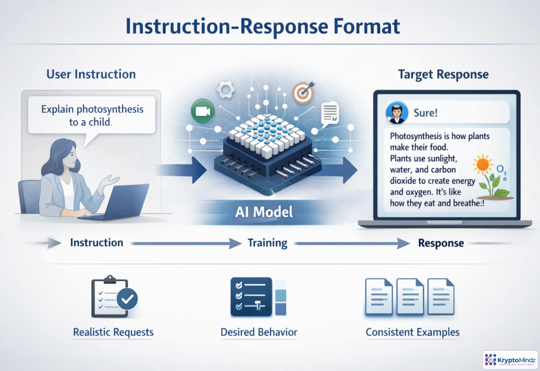In a basic fine-tuning record, a realistic user request is paired with the answer you wish the model had given. The instruction should sound like something a real user would ask, not like a synthetic label. The response is the teaching signal. Its tone, structure, accuracy, and level of detail become the behavior the model learns to imitate. When many examples follow the same pattern, the model can generalize that pattern to new requests.